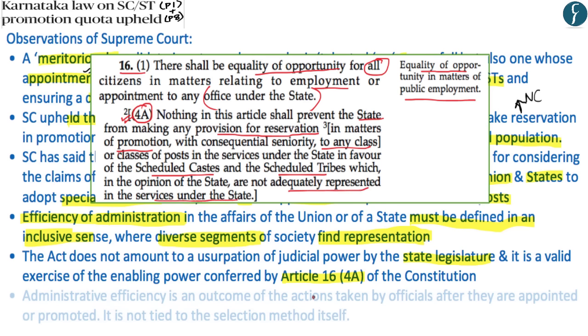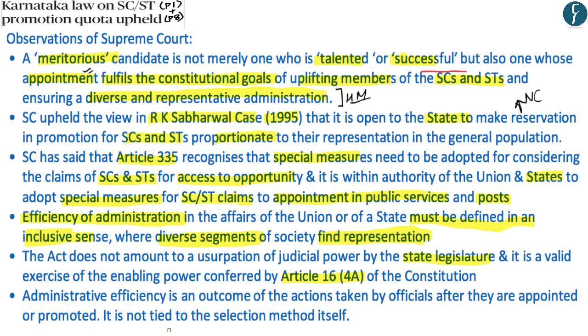Now, the Supreme Court has said that it is the power of the central and the state government under Article 16 Clause 4A to provide reservation in promotion. However, again you have to understand that it is based on conditions which have been put up in the Nagaraj case. Now, the last main observation which has been given by the Supreme Court is that administrative efficiency can only be decided after an official has been appointed, whereby administrative efficiency cannot be decided within the selection method itself.